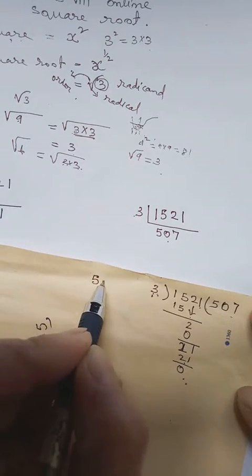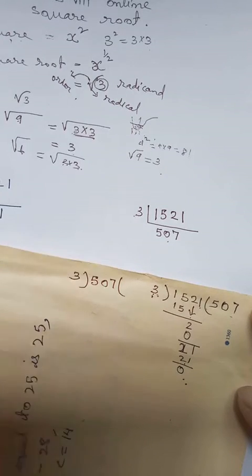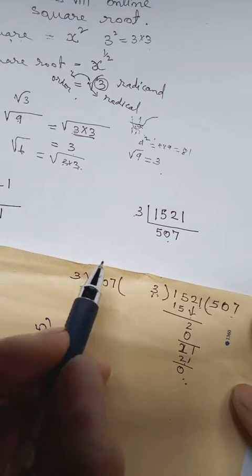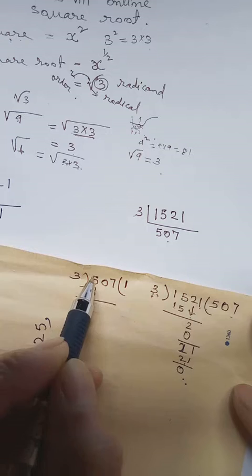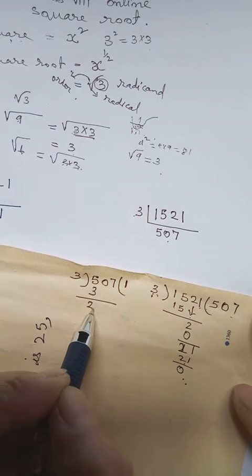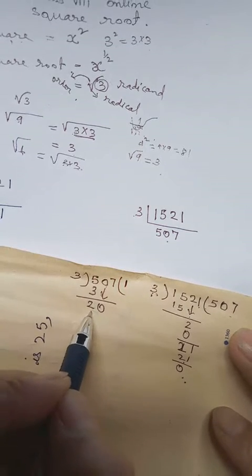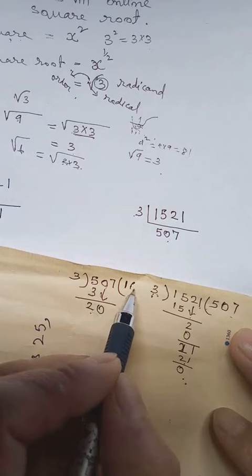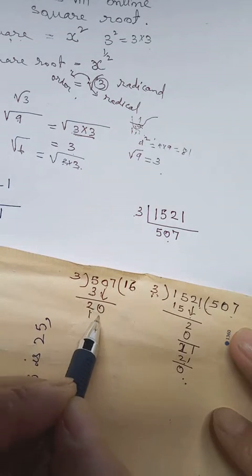Again ending with 7. That means it is an odd number. So if it is odd, let us try with 3. We cannot divide it by 2. Okay. So 3 into 1 will be 3. 5 minus 3 will be 2. Bring down 0. 3 into what will be near to 20? 3, 9. 3 into 6 will be 18.